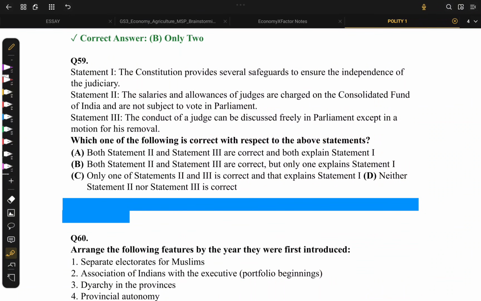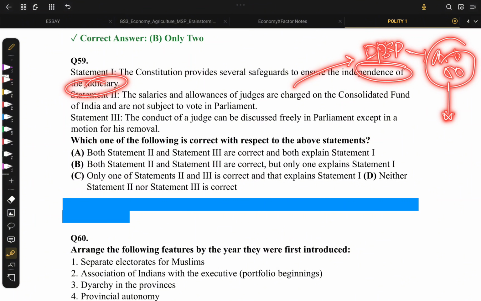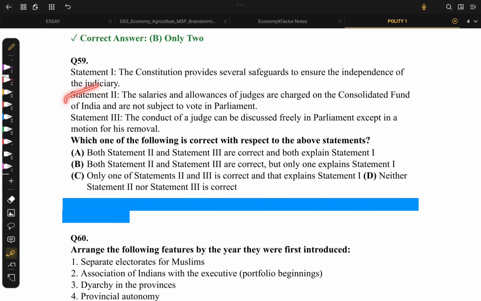Now going on to question number 59. The Constitution provides several safeguards to ensure the independence of the judiciary. Yes, even we can see in DPSP Article 50, which says that the state has to make efforts to separate the executive from the judiciary. The salaries and allowances of judges are charged on the Consolidated Fund and are not subjected to vote in Parliament. That's actually correct.